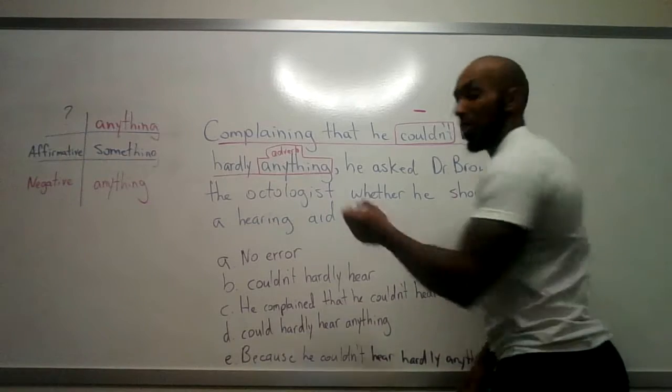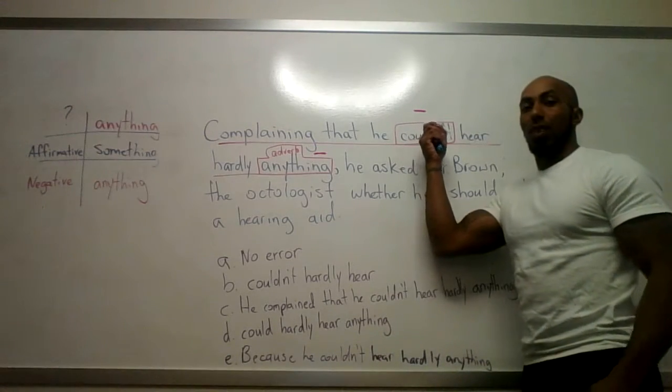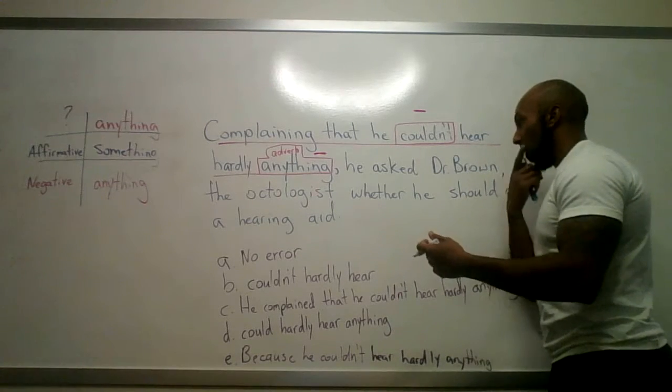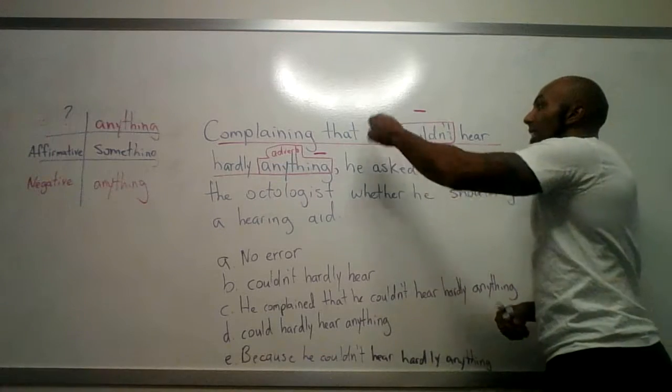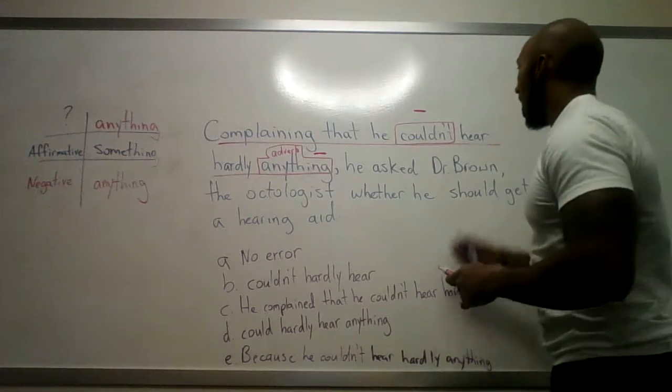So essentially, we have the same thing here. This is an adverb that's a negative, and this is the modal verb in the negative form because of the suffix not, right? Or n't. So this sentence is wrong because we have the presence of a double negative.